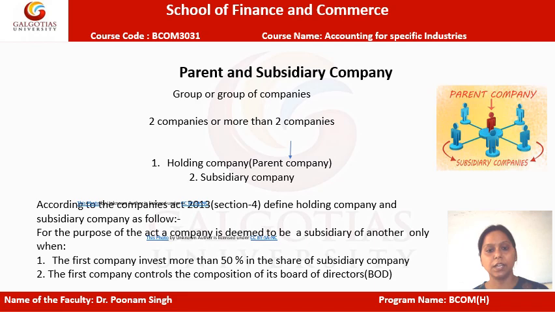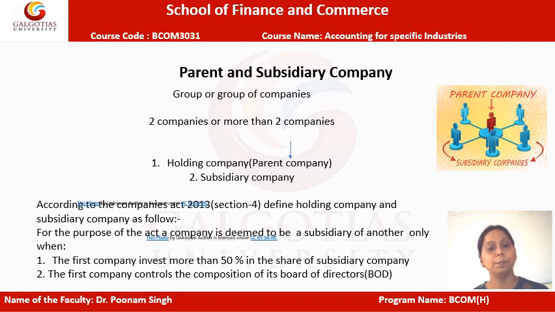For that sake, according to the Companies Act 2013, Section 4 defines holding company and subsidiary company as follows. This is like the prerequisite which needs to be fulfilled for becoming a parent company or becoming a subsidiary company. So prerequisites are like, first, the company invests more than 50% in the shares of the subsidiary company.